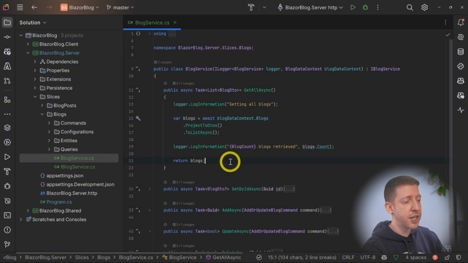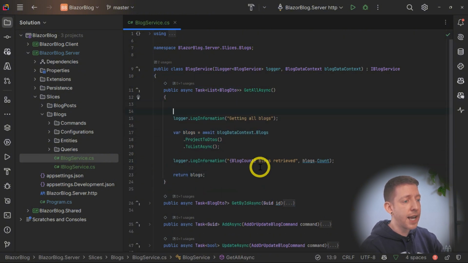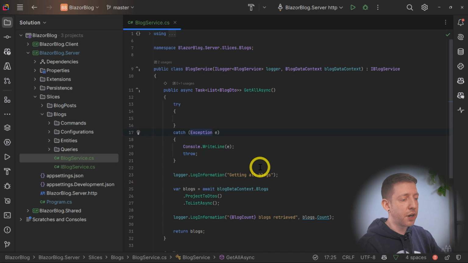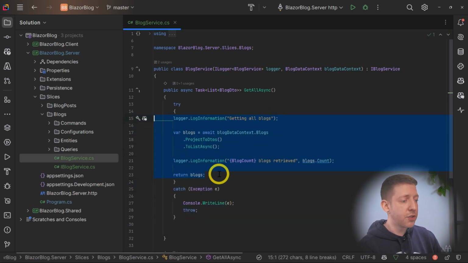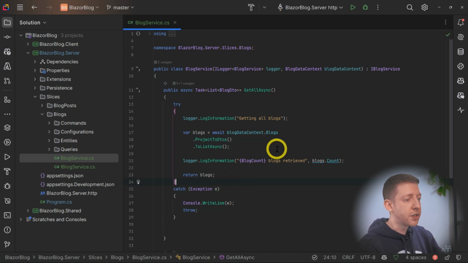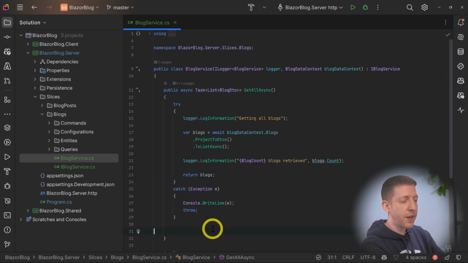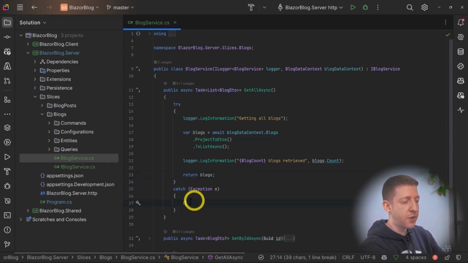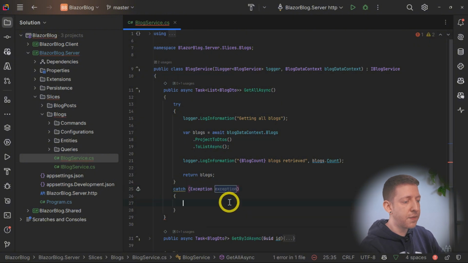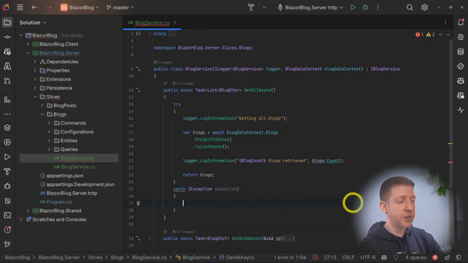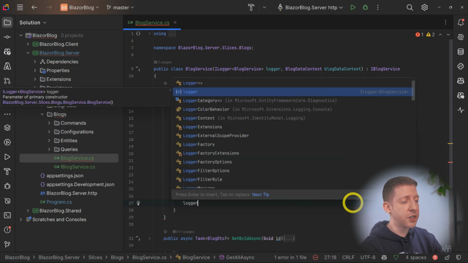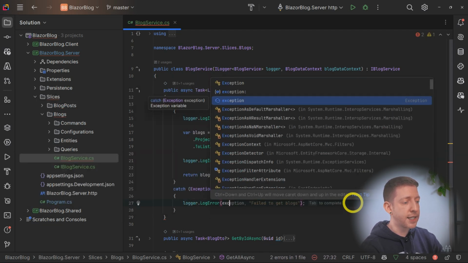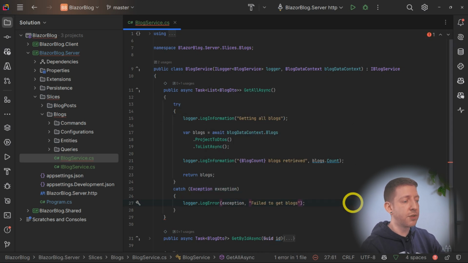Also, what you could potentially do here as well is add a try and catch block. So I'm going to move all of the code inside the try block, and let's align that. So we're going to get the stuff from the database, log that we've retrieved, and return the blogs. Now, if there's an exception, that will come down into the catch, and in here we can now log that there was an error. So instead of LogInformation, I'm going to choose logger.LogError. And that takes the exception and a message, in this case, "Failed to get blogs". And if there is an error, I'm just going to return an empty list.